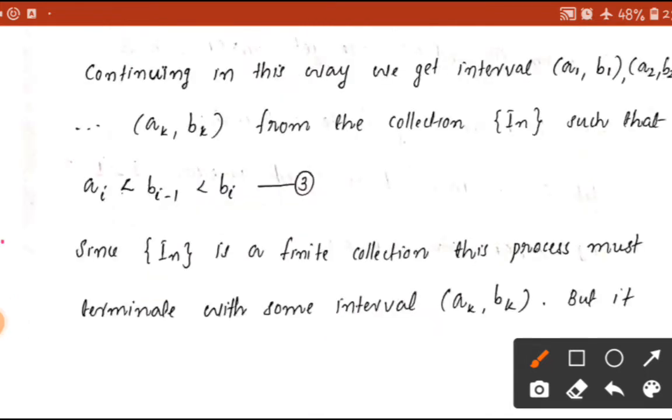In this way we get open intervals (a1, b1), (a2, b2), etc., up to (ak, bk) from this collection I_n such that a_i is less than b_{i-1} less than b_i, right, which is equation 3.